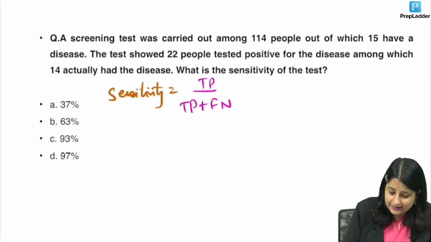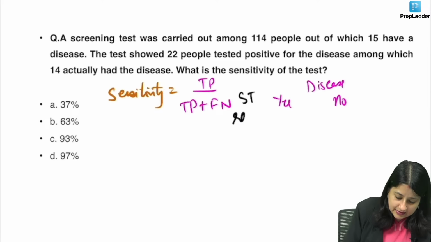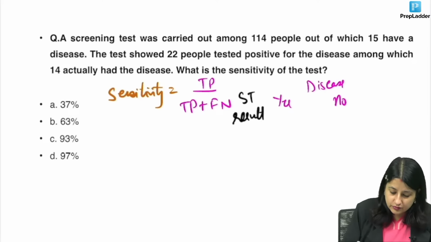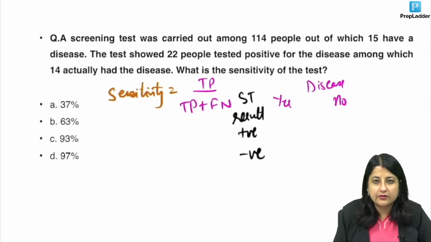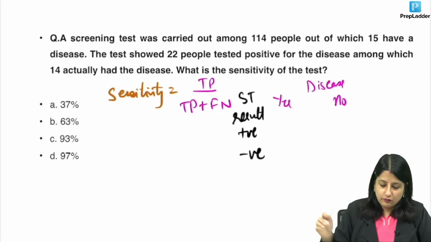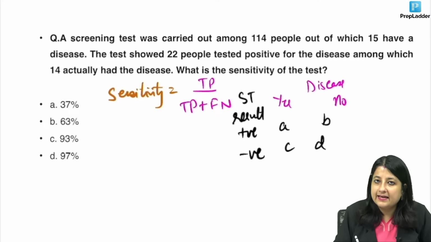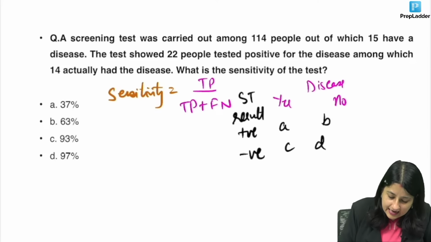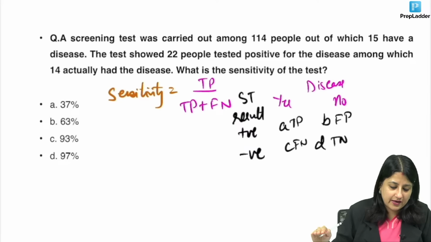Let's make a 2x2 table also. Disease, I've always told you, comes on the column side, yes, no. And screening test result, guys, comes on the row side, positive, negative. Now, what is the order of ABCD? If you look at the videos of the classes, you will see I've told you ABCD का order क्या होता है? A, B, C, D. This is a Z, never an N. And A क्या है? A is TP, B is FP, C is FN, and D is TN. On the first row, we have all positives. On the second row, we have all negatives.